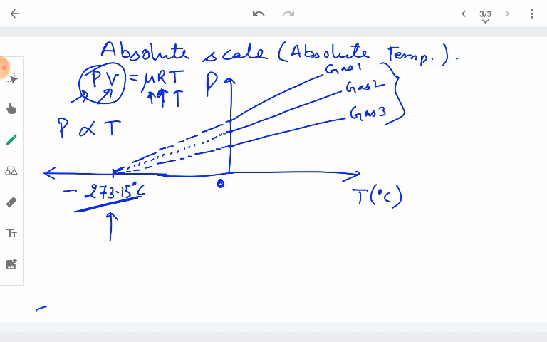Okay. So this negative 273.15 degrees Celsius is called 0 degree Kelvin or 0 Kelvin, right? And this 0 degree Celsius, we have to move 273.15 divisions towards the 0. This 0 on the Kelvin scale is called 273.15 Kelvin, right?